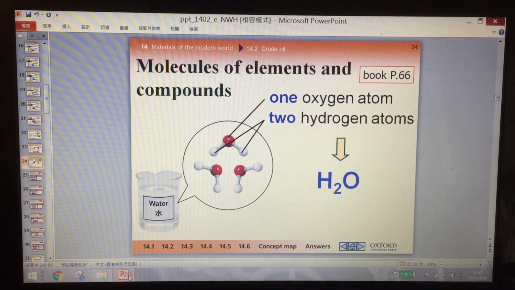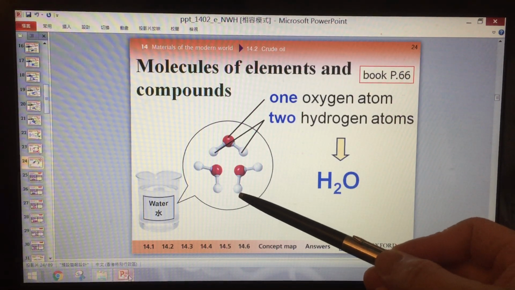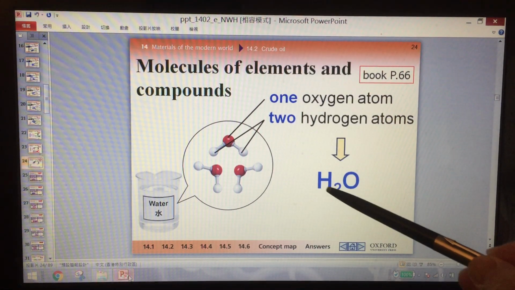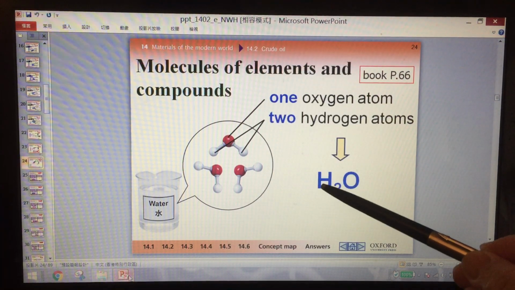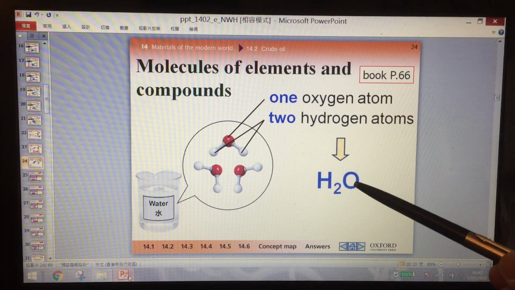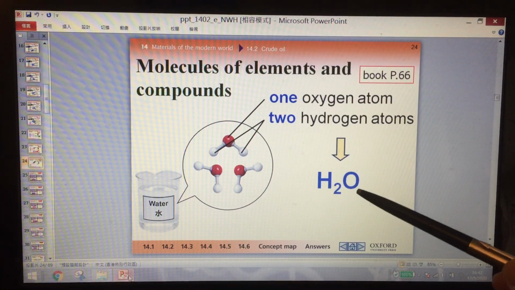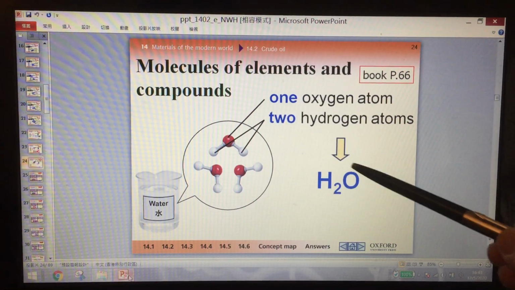For water, 1 oxygen and 2 hydrogen, we say H2O. That means we have 2 hydrogen atoms and only 1 oxygen atom. If we do not write down any number, that means 1 atom.